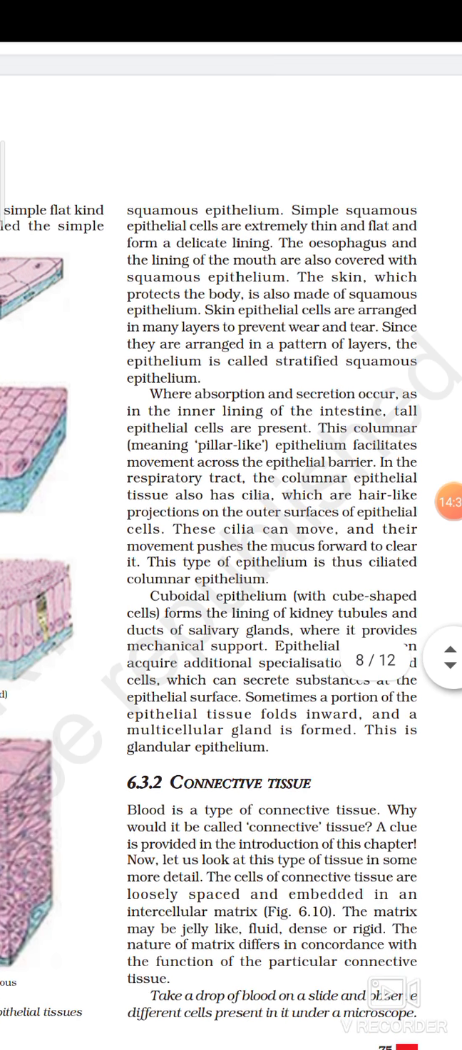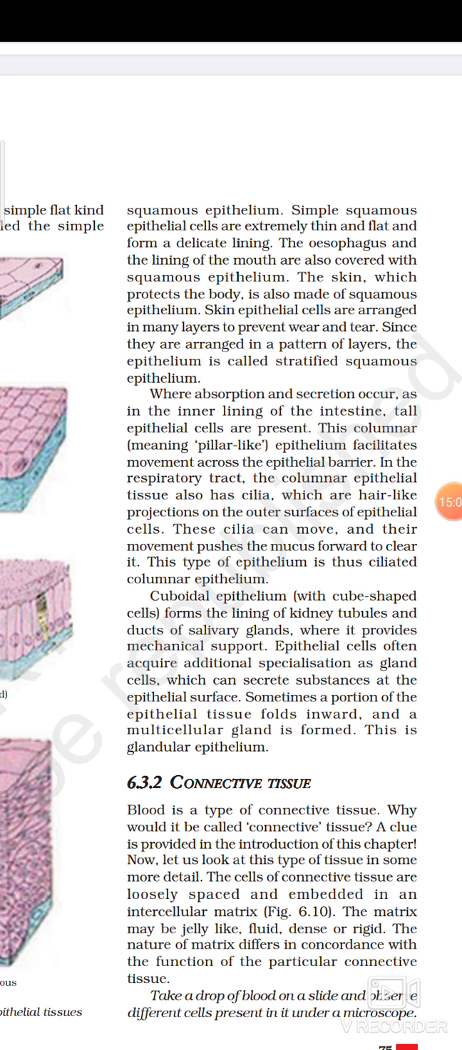The next type of epithelium tissue is cuboidal epithelium, that is with a cube shape. These are the different types of epithelium tissue that are divided on the basis of structure as well as on the basis of the function they perform. From the lining of the kidney tubules and ducts of salivary glands, they acquire additional specialization as gland cells which can secrete substances at the epithelial surface.